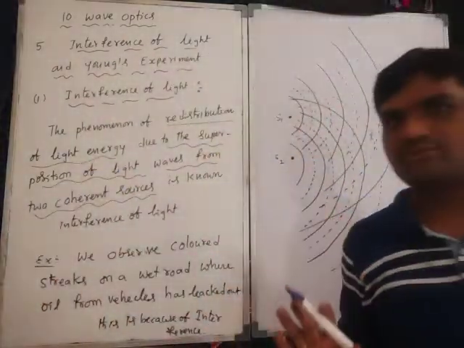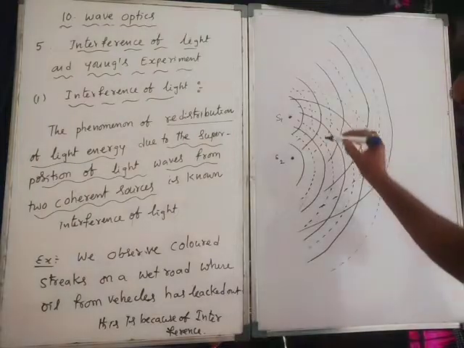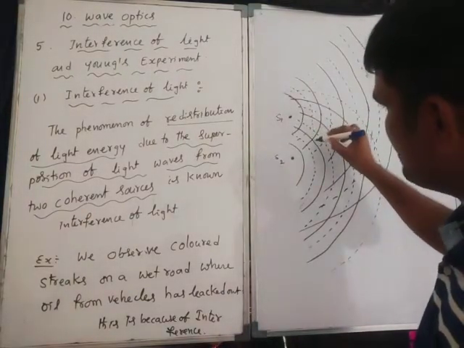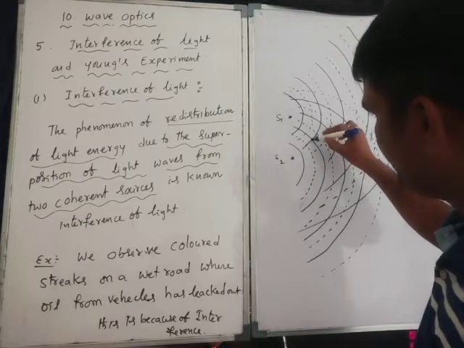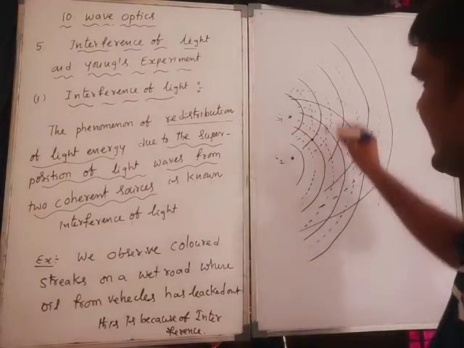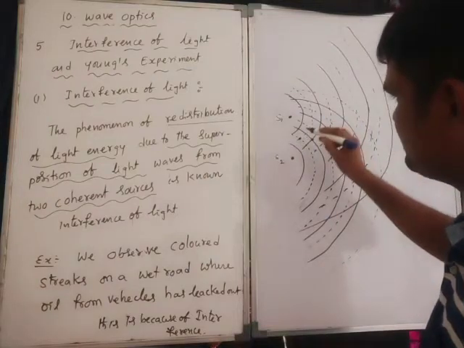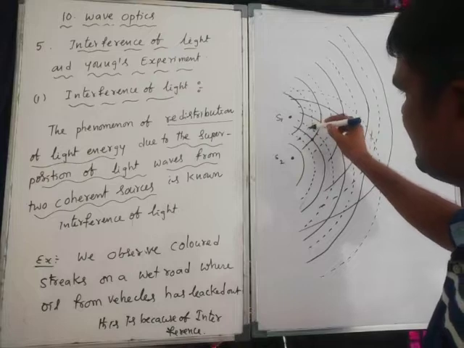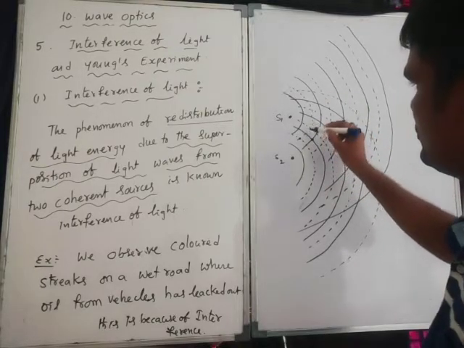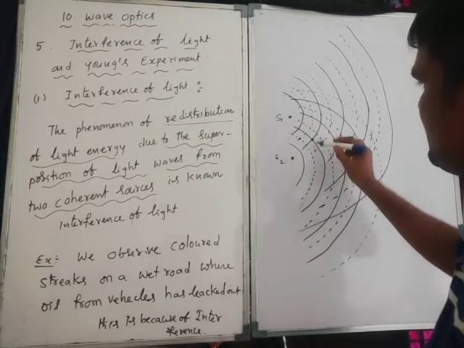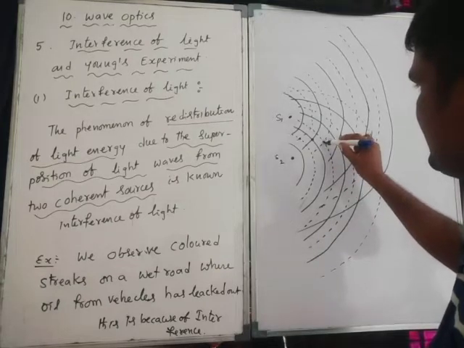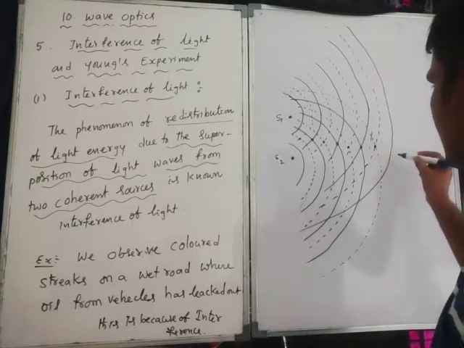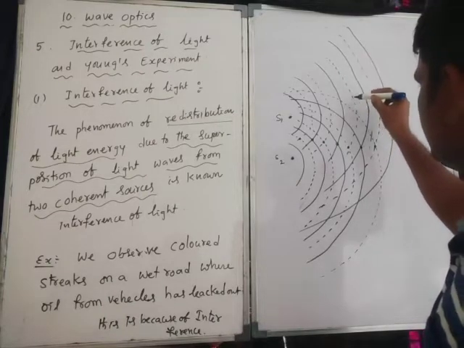Now you can clearly observe there. What is that? This bright and this bright meet at a point, and this dotted line and S2 dotted line. Again, dark and bright to bright, again dark, bright to bright, dark, and bright to bright, and dark, and bright.